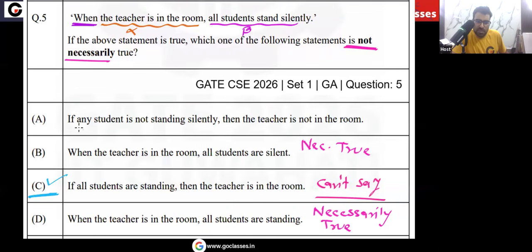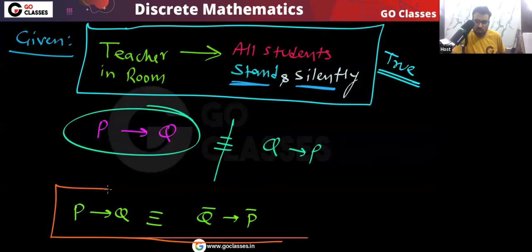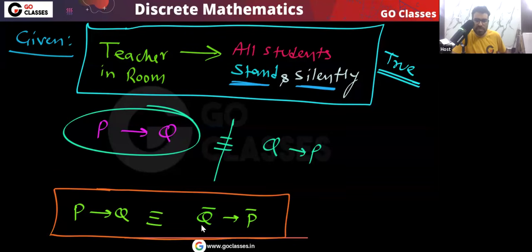Let's see option A. If any student is not standing silently, then the teacher is not in the room. Yes, this is actually necessarily true. What is the reason? Notice P implies Q is equivalent to negation Q implies negation P. Do you agree? We already know this. So what will be negation Q implies negation P?